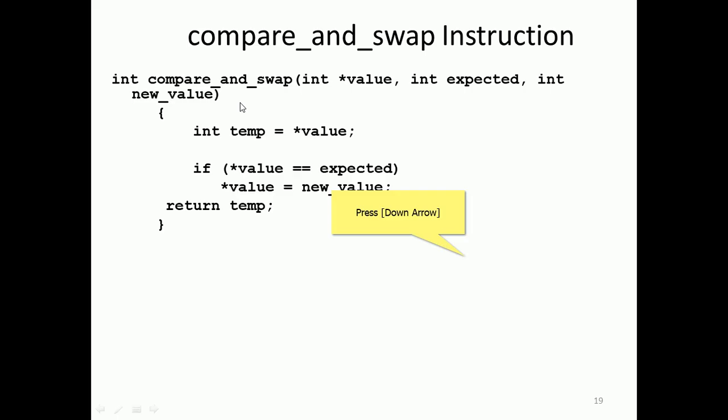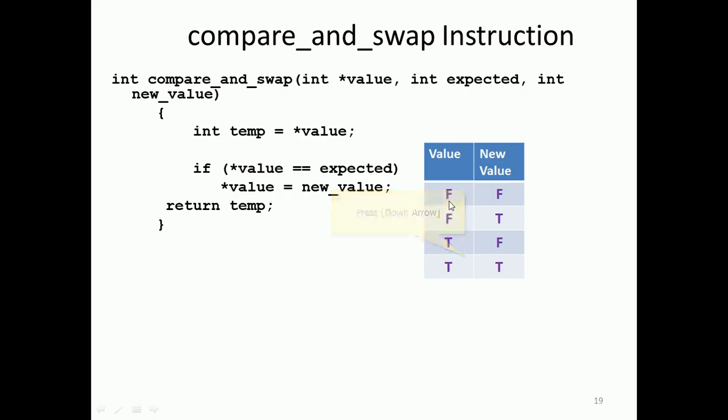If star value is equal to expected, then value is equal to new value; otherwise it returns temp. For these conditions, we see the possibilities of value and new value. Value will be sent by compare and swap, and new value is sent. If value false and new value false are sent, then false true, true false, and true true are sent. In this case, if these values are sent, what will be the expected output?